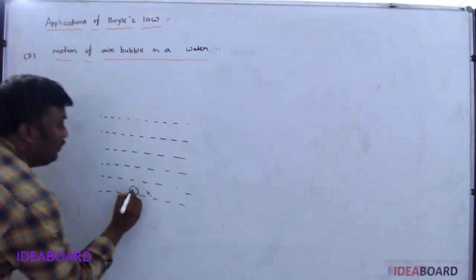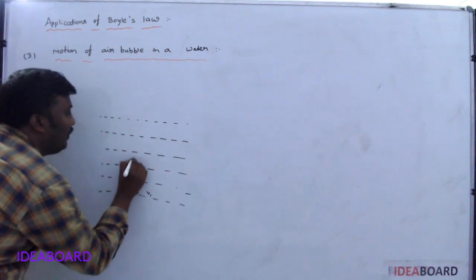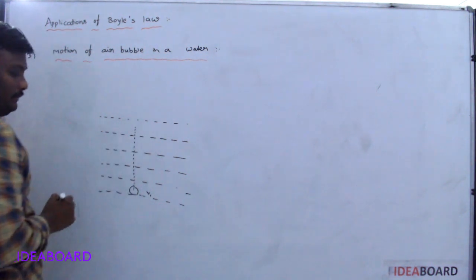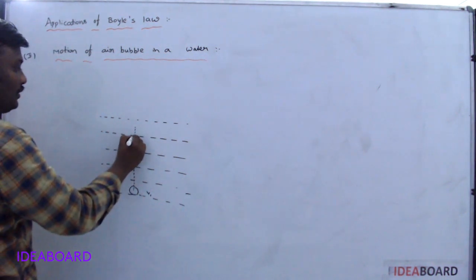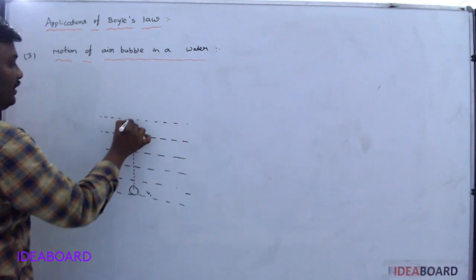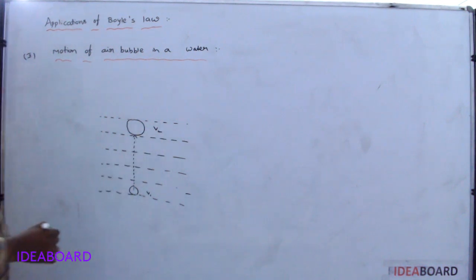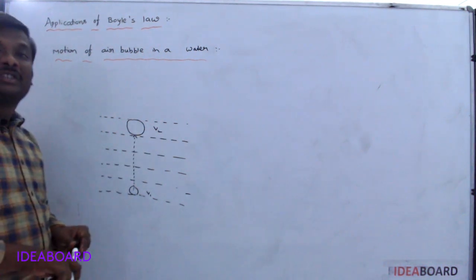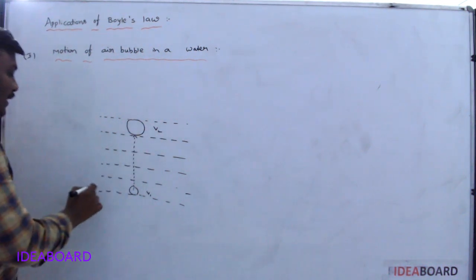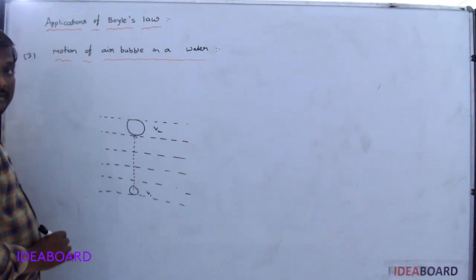Now this air bubble rises to the top. When it rises to the top, the volume of the air bubble generally increases. So sometimes the question asks to find the depth of the lake.